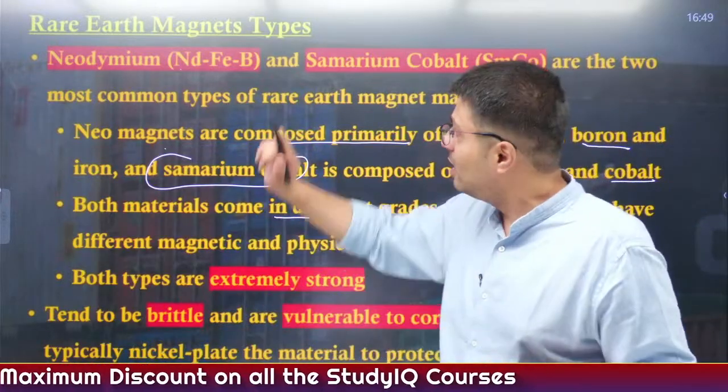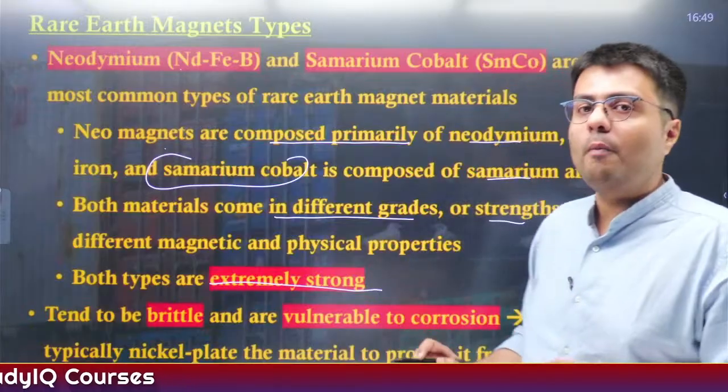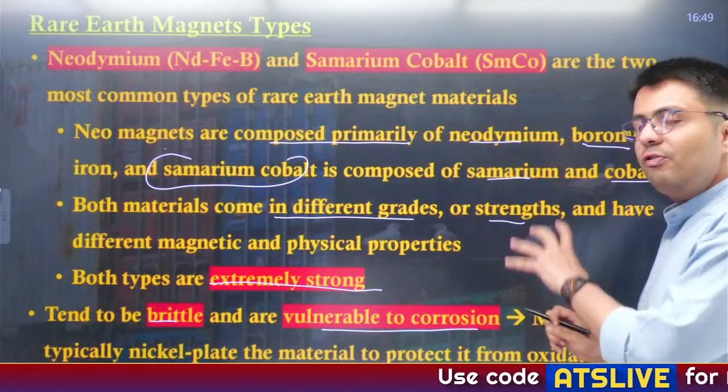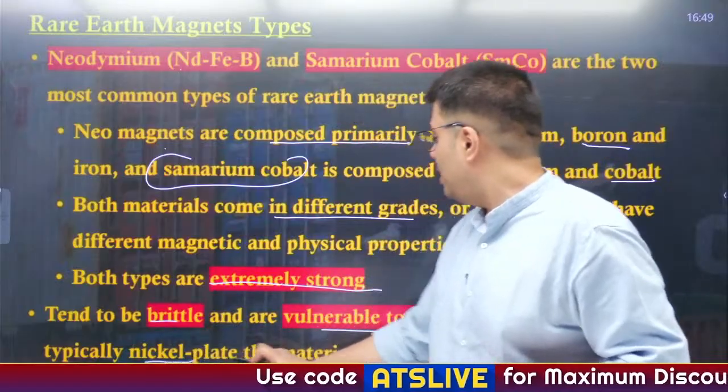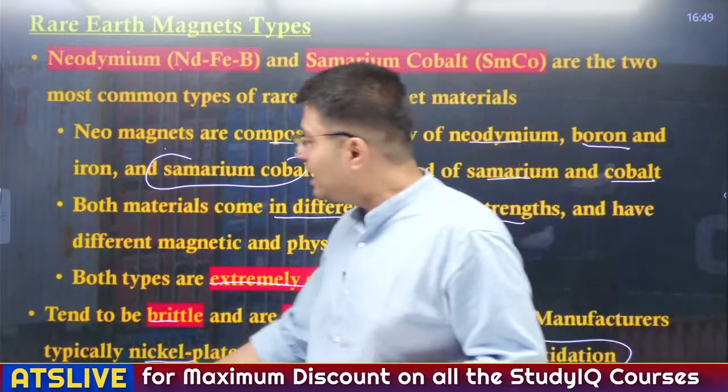What you need to understand is that both of these types of magnets are extremely strong, but there are certain drawbacks also. They are brittle in nature and vulnerable to corrosion. So, therefore, manufacturers use nickel plating as a material to protect them from oxidation, which leads to corrosion, right?